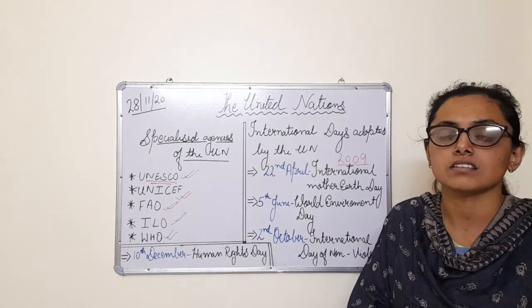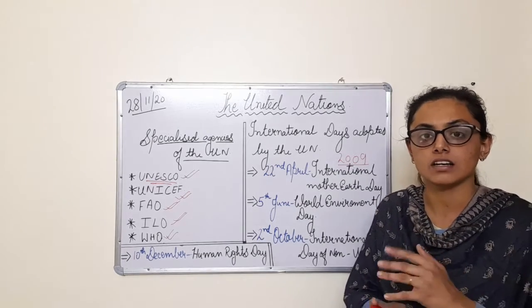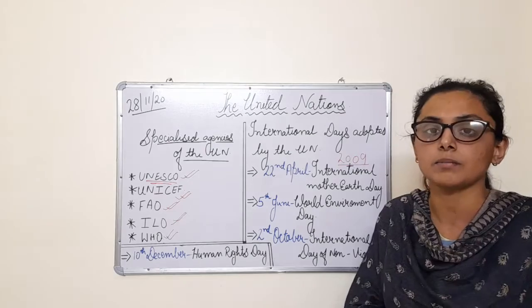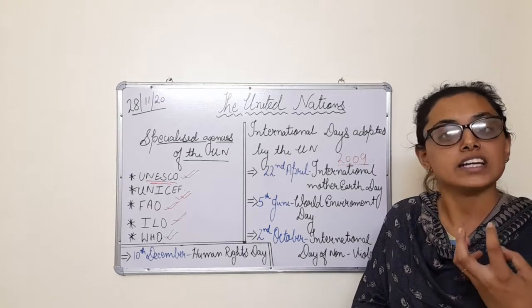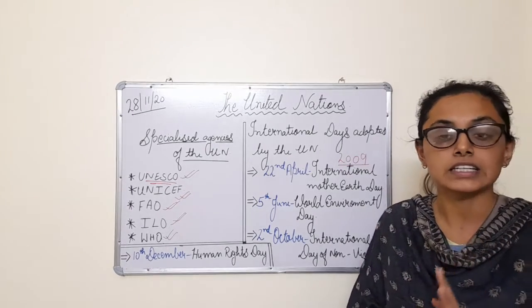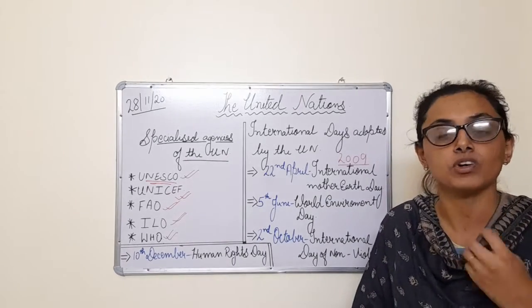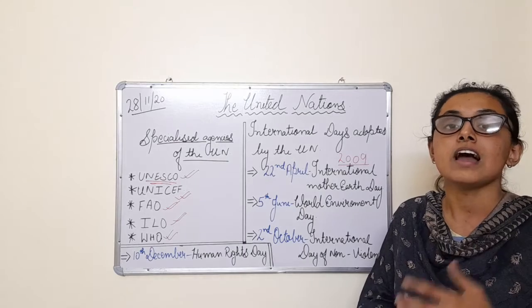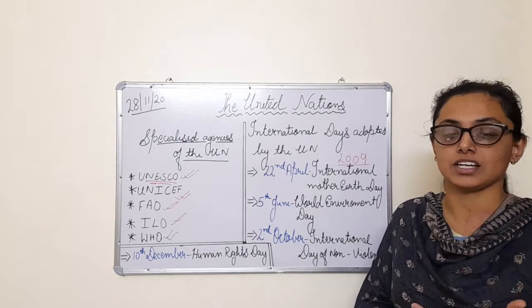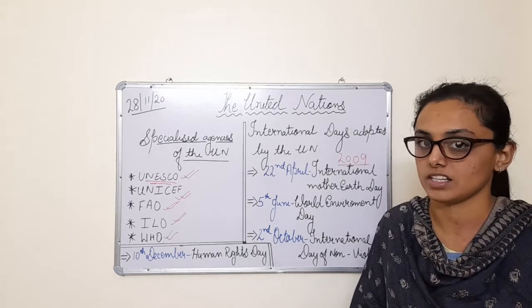This day started because they wanted to create awareness all throughout the world that we should plant more trees, there should be more greenery, we should go green, and we should not cut trees, and we should stop deforestation.